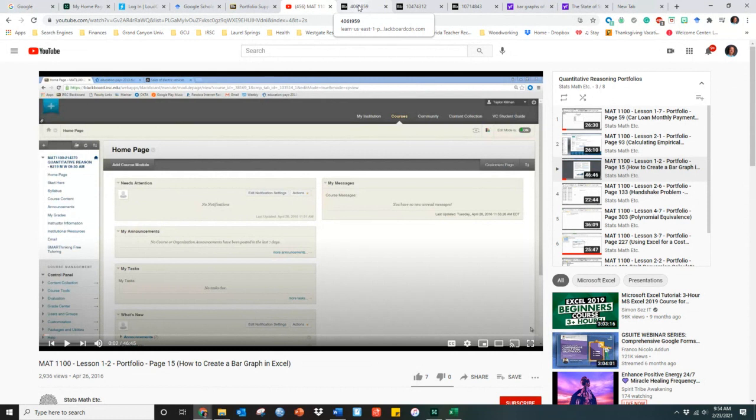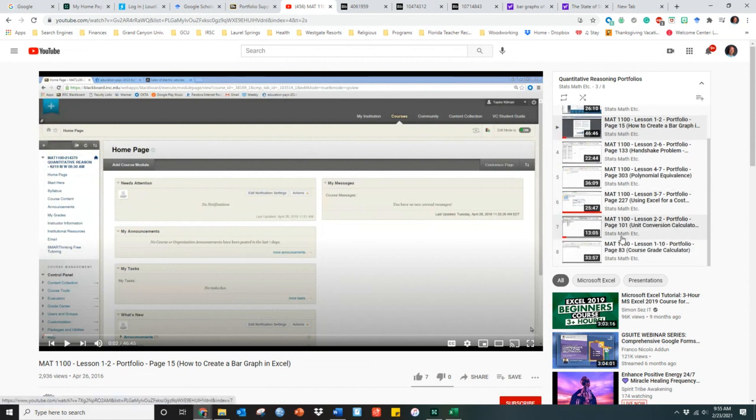Now, some of them are a little drier than others. You can see here that some of them are 26 minutes, while some are 36 minutes. This one's 46 minutes because it teaches you how to upload the document and everything else. But don't get discouraged. Some of these are very short, like 13:05, so it's only 13 minutes to do that portfolio. So these are examples of how to go about completing each of the portfolios.